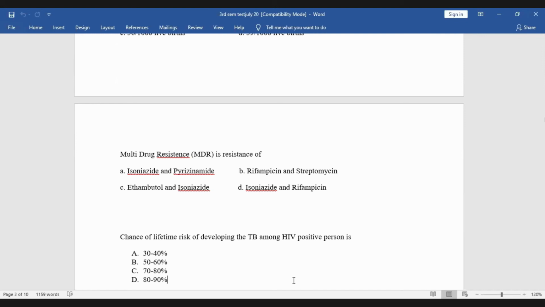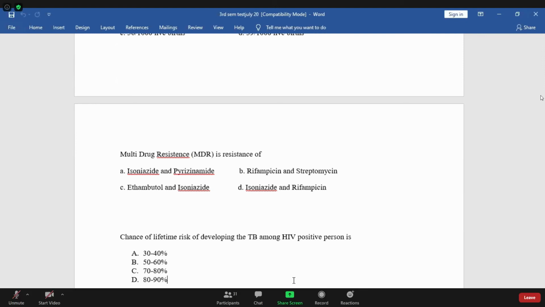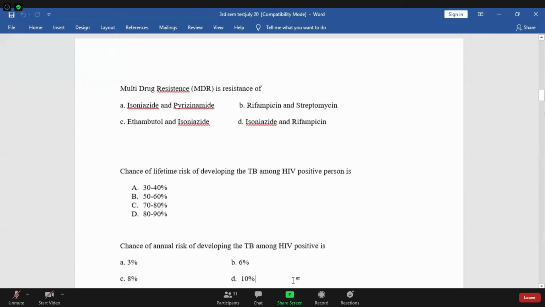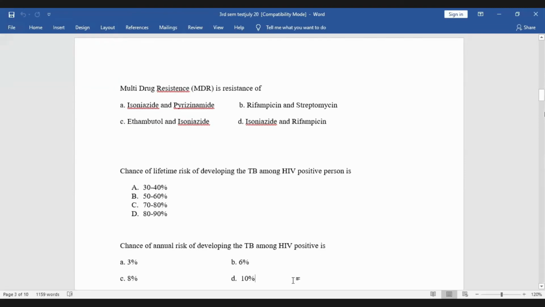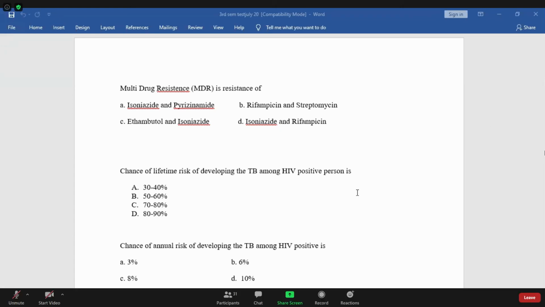Okay, next question for Shreya. Okay, this is a question for you. So previously, that was the lifetime risk, and this is for annual risk. Annual risk of developing TB among HIV positive is 3%, 6%, 10%. B. 6%. No. Then we will say Kesav. Kesav Yadav, what is your answer? 8%. 10%. So D is the correct answer. Annual risk is 10%.